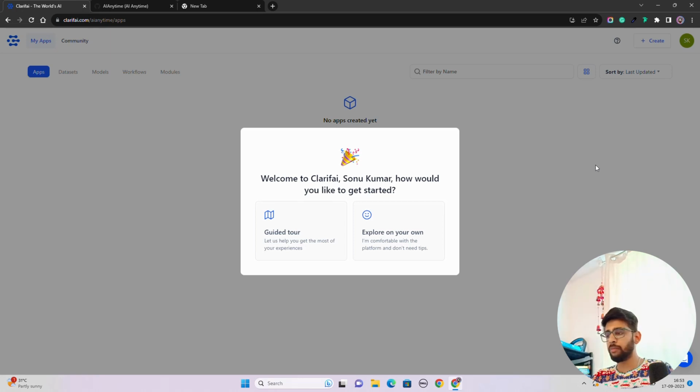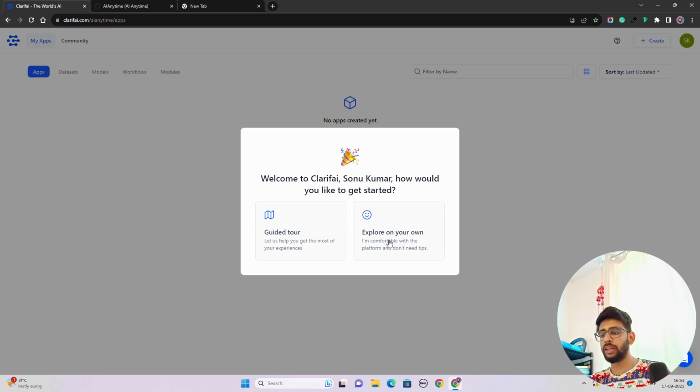Currently I am on this platform called Clarifai. When you are creating your account, make sure that you sign in with GitHub, because later on we are going to also have some kind of connectors that will connect your GitHub repository for deployment. So it's better to sign in with GitHub. After you do all these formalities, you will be directed to this dashboard. Very simple. They ask a couple of questions, like what is your role, whether you are a data scientist or machine learning person, for a little bit of personalization, and then you will see this screen.